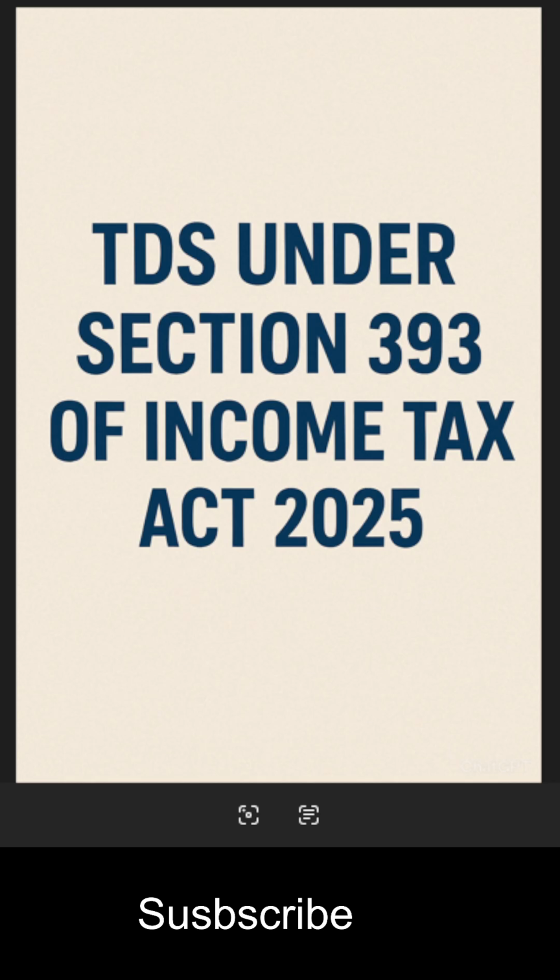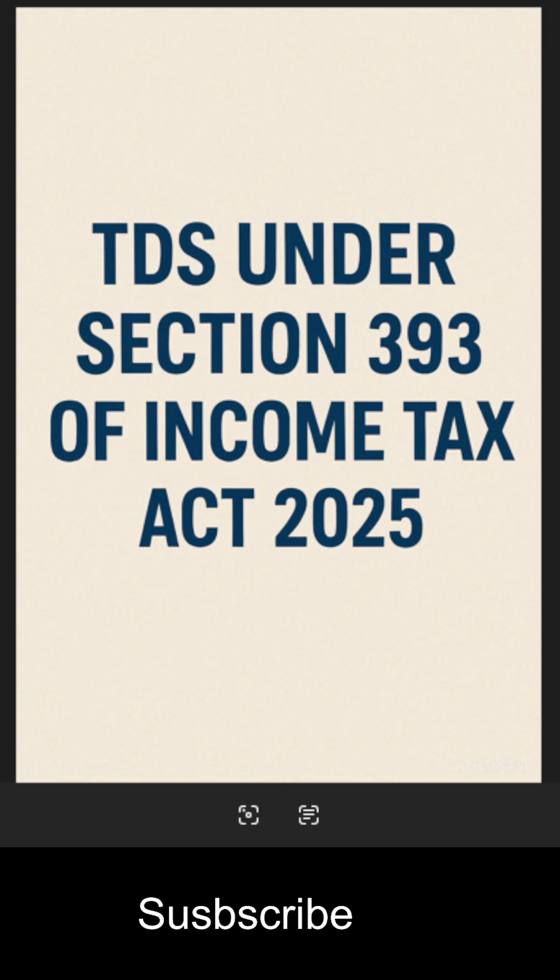The next one is income from capital market. Any income in respect of units of mutual fund specified under Schedule 7. Any person, the rate is 10%, the threshold limit is 10,000 rupees. The next one is any distributed income referred to in Section 223, being of the nature referred to in Schedule 5, any business trust, rate is 10%, the threshold limit is nil. So you have to deduct from any amount, even if it's 1 rupee.